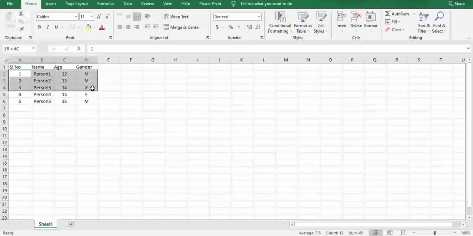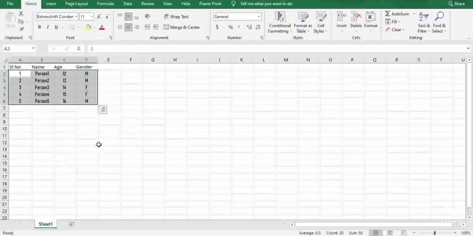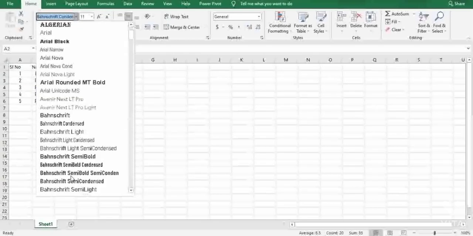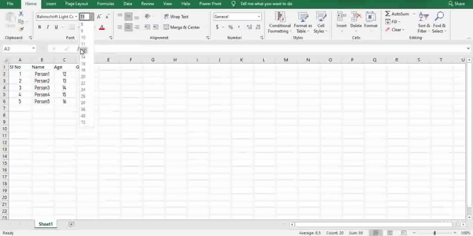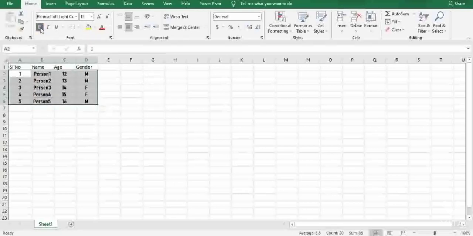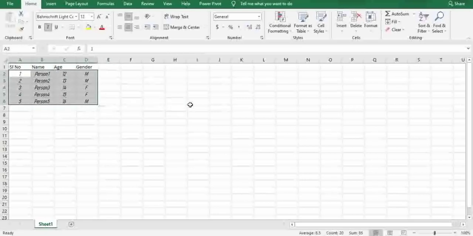Clearly see here, friends, I have just selected this all. If you want to change the font, I'll just select this and I'll go with one of my favorites, or depends upon you. You can select any of the font styles that you wish to, and you can clearly see here the font has been successfully changed. And if you want, you can also change the size to 12. Now you can also bold it if you want. Okay, I'm not bolding it, and if you want you can italicize it, and if you want you can underline it. For instance, I'm not underlining it. Clearly see here the font style has been successfully changed.